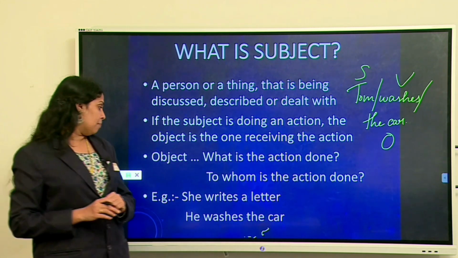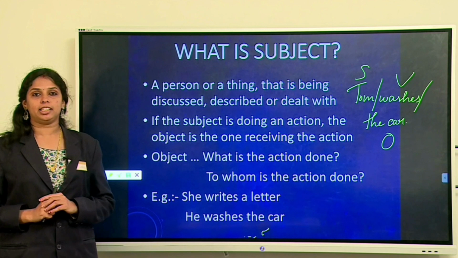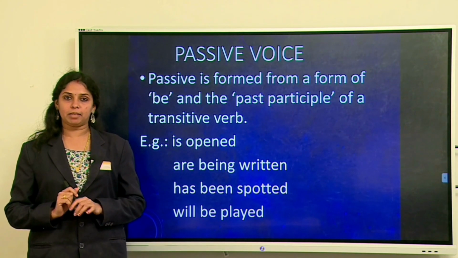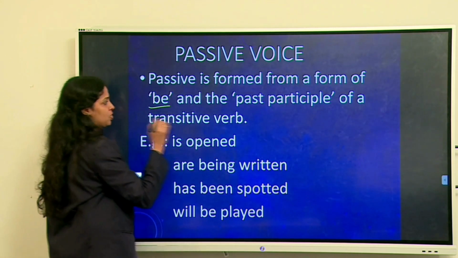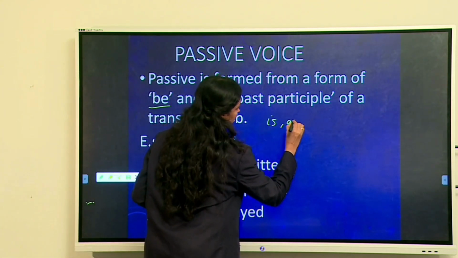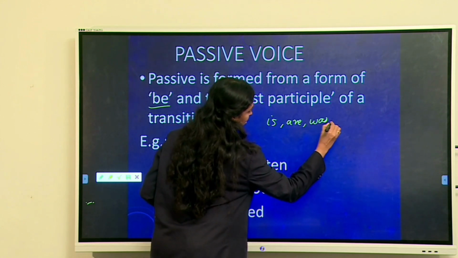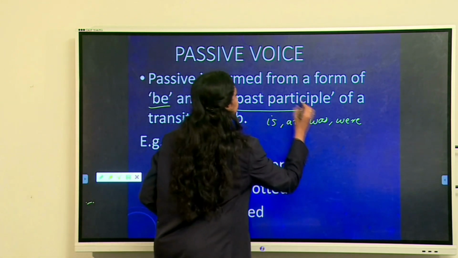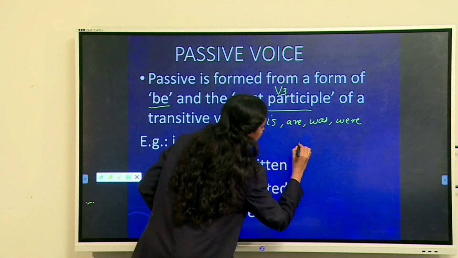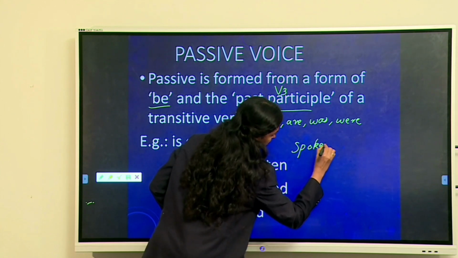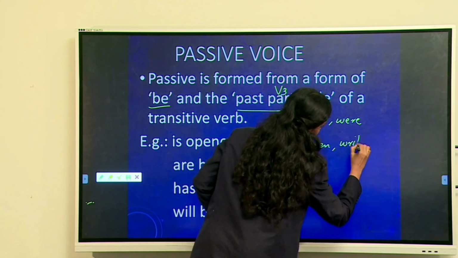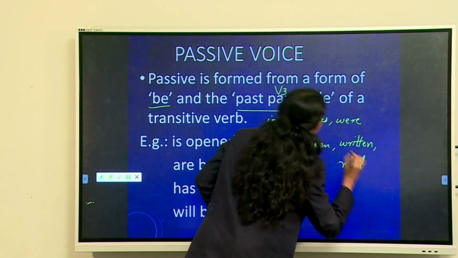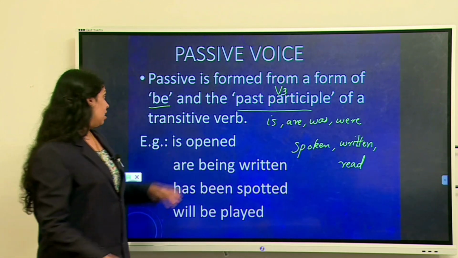Let us see another example. She writes a letter and he washes the car. Passive voice is formed from the be form of the verb and also the past participle of the verb. So examples for be forms are is, are, was, were, etc. Past participle means V3. For example, spoken, written, read. All those things are examples for past participle.